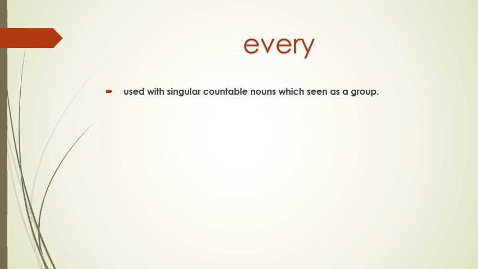So برضو every بتشبه each بيجي وراها singular and countable. But the difference between every and each that we look at the noun as a group. Every كل بس each بنطلع عليهم individually بشكل فردي كل واحد فيكم. Every لا بطلع عليكم as a group. So look at the example here. Every student must complete the whole essay. So every student also here singular countable, but why did we use every مش each؟ لأنه I'm talking about the group of students.